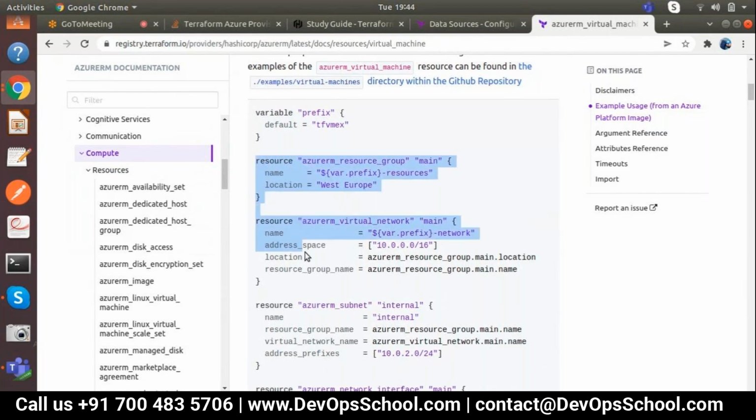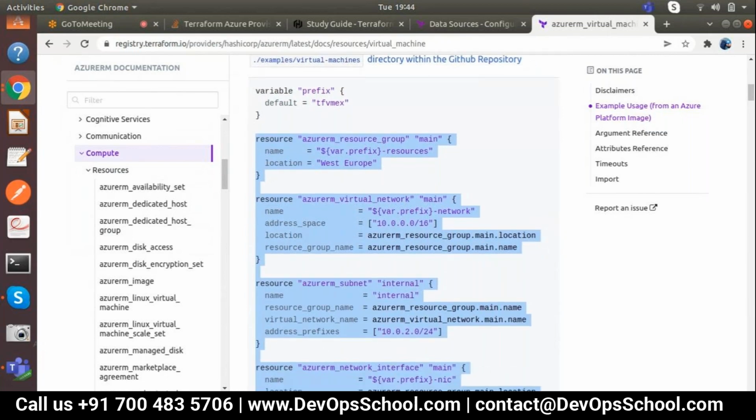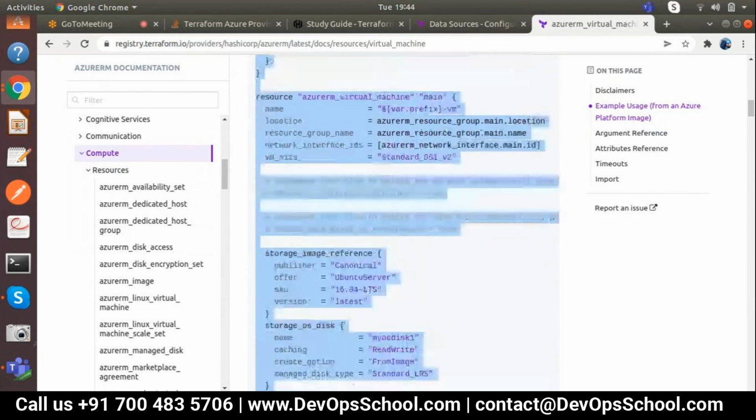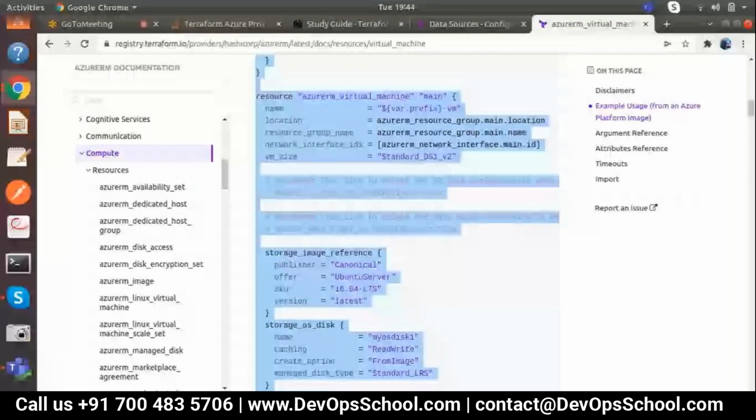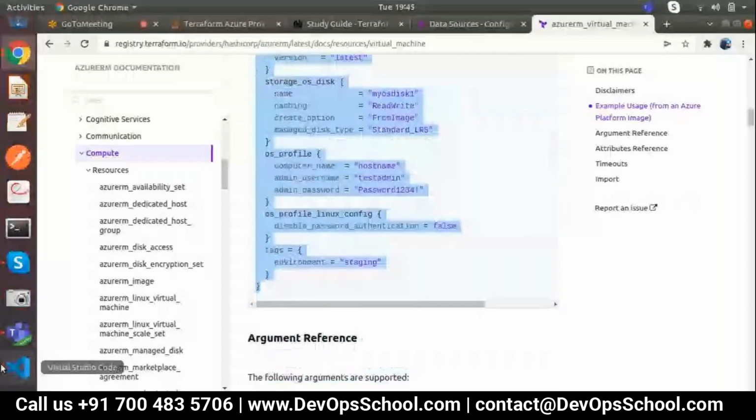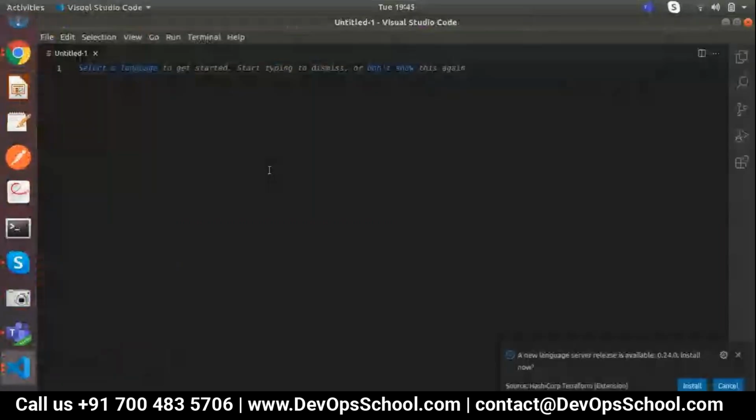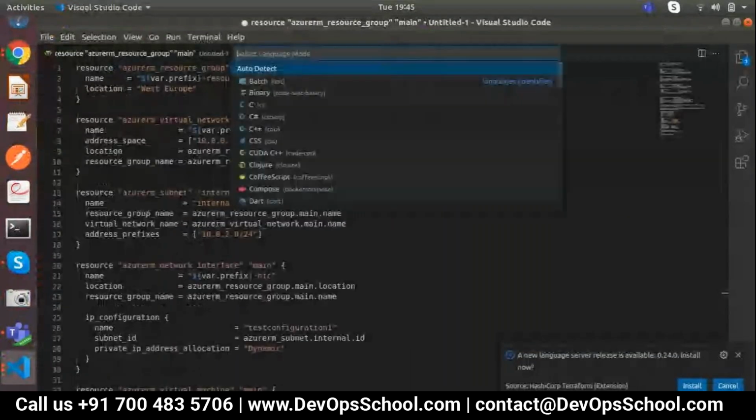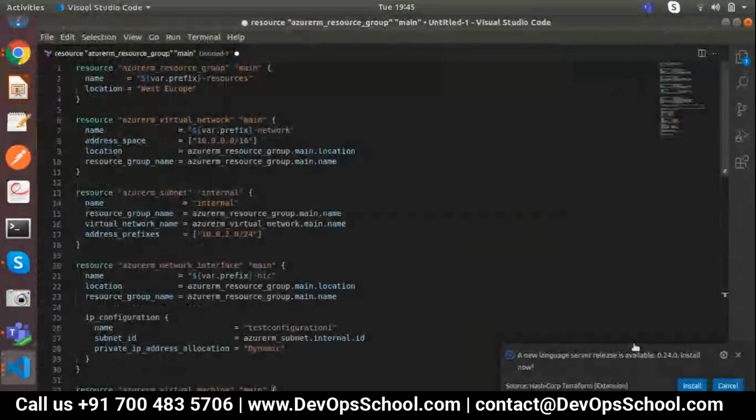So let me copy this one. This variable I'm going to remove and set up as a hard code. We will set it up as a hard code for the first time, then you can go ahead with variables as well. But for testing, I'm going to set up this. Let me change it into Terraform. Perfect. Now let me align the resource group name.